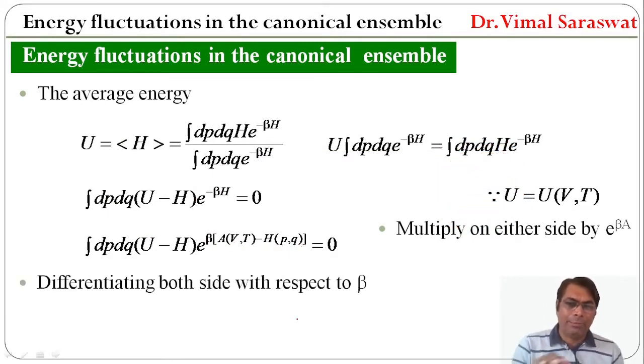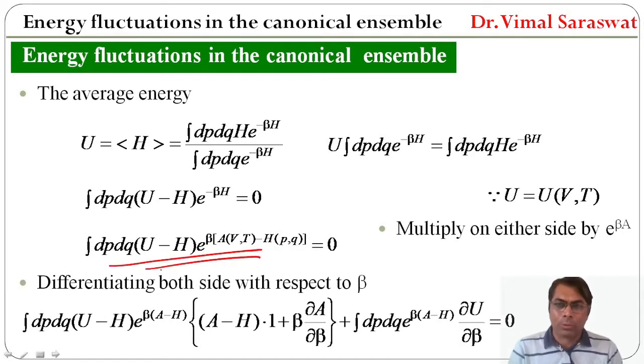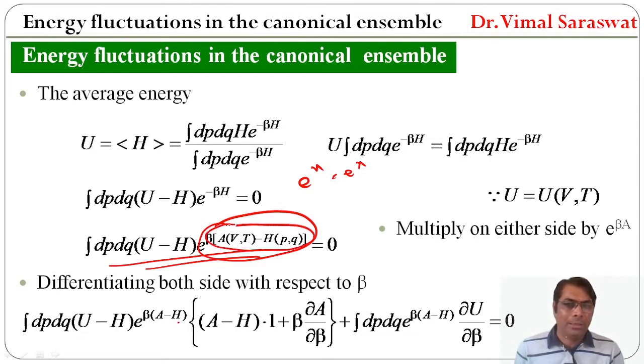Differentiating both sides with respect to beta, we differentiate this equation with respect to beta. First of all, integration dp dq (U minus H) is constant, and we differentiate e raised to beta (A minus H) with respect to beta. The differential of e raised to x is e raised to x, therefore e raised to beta (A minus H). Now we differentiate the exponent with respect to beta by using the u into v method.